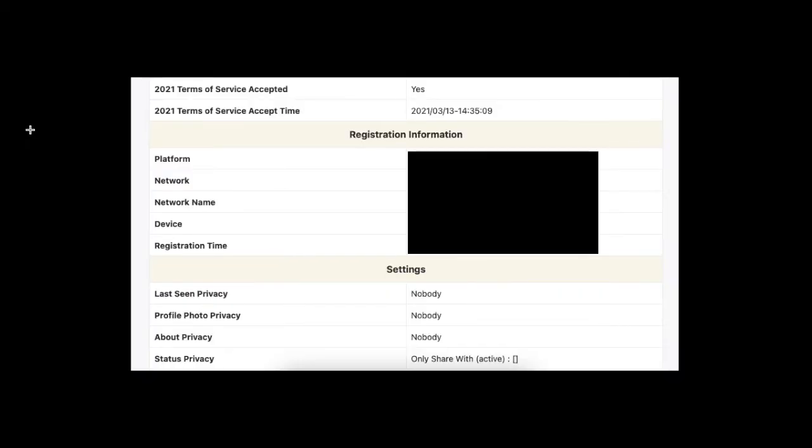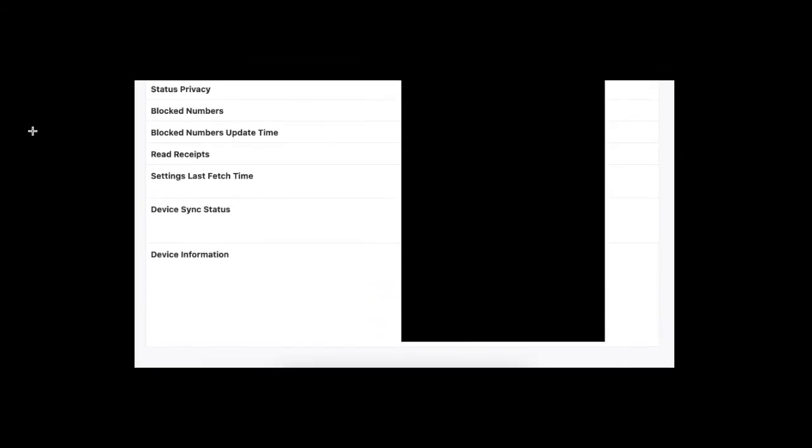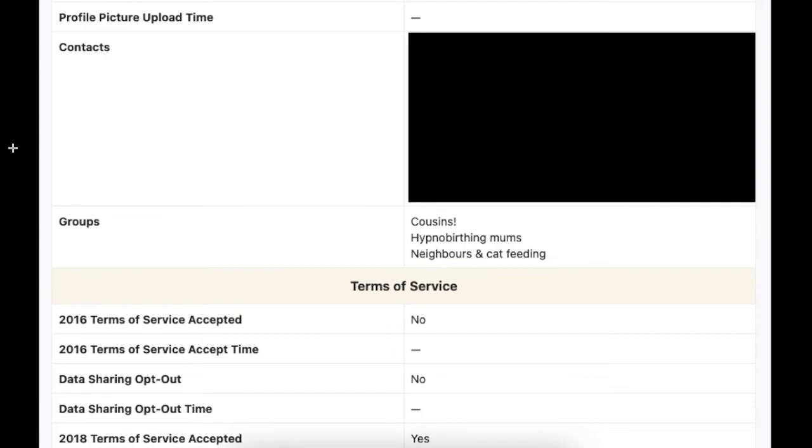And then there are 2 more pages that came around what device I'm using and information about that, and then more setting information and also information about if I'm blocking any numbers. I would encourage you to check out Signal because at the end of the day, they are not motivated by maximizing revenue. They are not an advertising company.